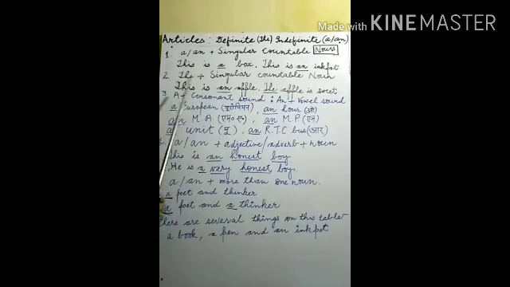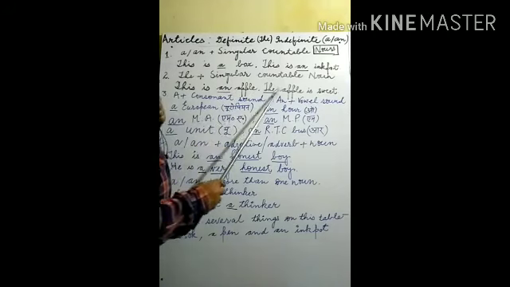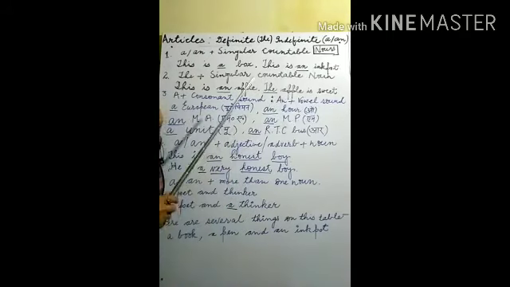See, with an example, this is an apple. Apple has a vowel sound, so an is used here. Now, the same apple is described further. It is repeated here.